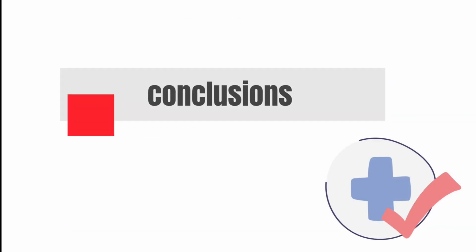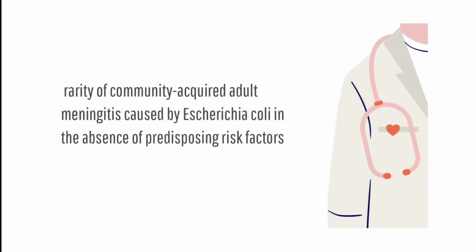Her meningitis was likely associated with a recent urinary tract infection, and the importance of this case is to acknowledge the rarity of a community-acquired adult meningitis caused by this bacteria when there were no predisposing risk factors related to Escherichia coli. So we need to always consider unusual pathogens.